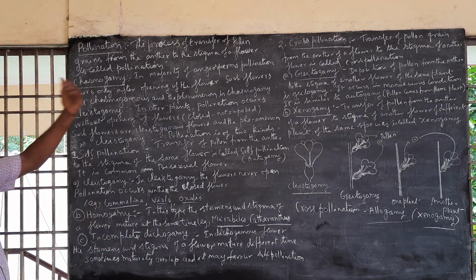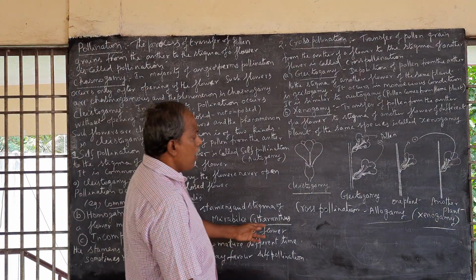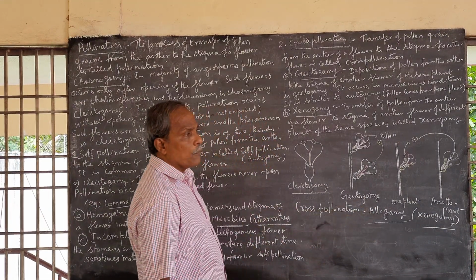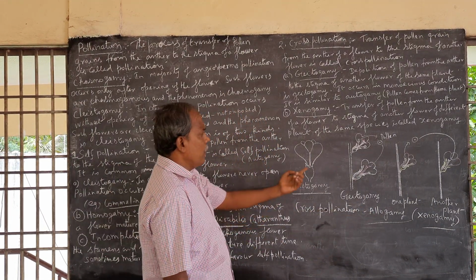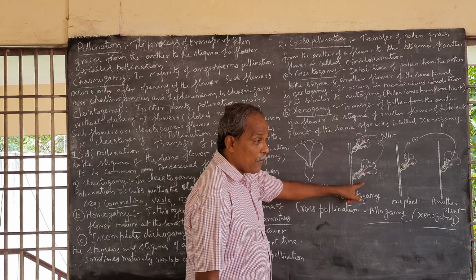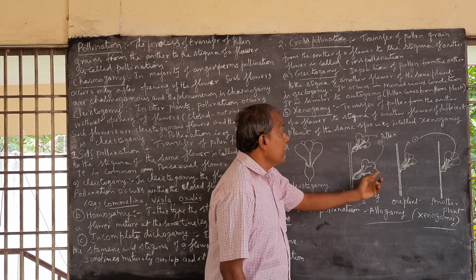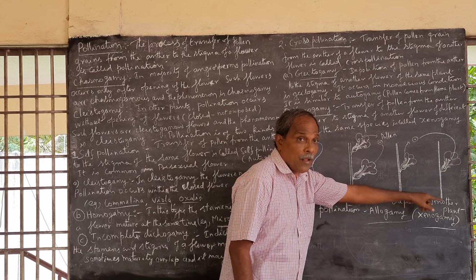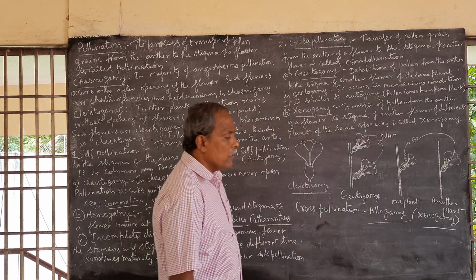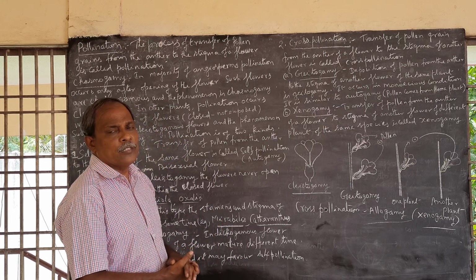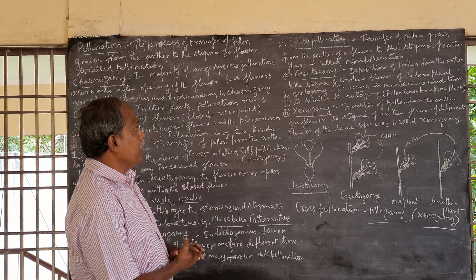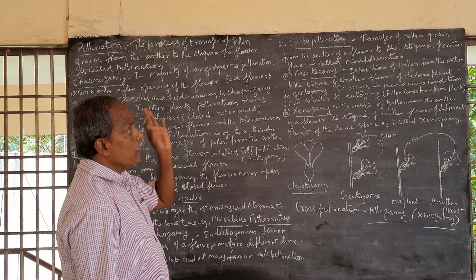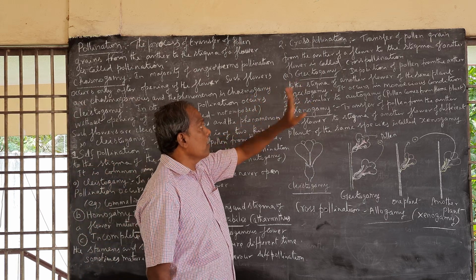Then cross-pollination. Cross-pollination is also called allogamy. Transfer of pollen grain from the anther of a flower to the stigma of another flower of the same plant, or a different flower of another plant of the same species. That kind of pollination is called cross-pollination, also called allogamy.